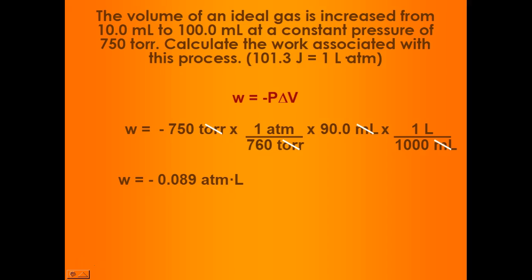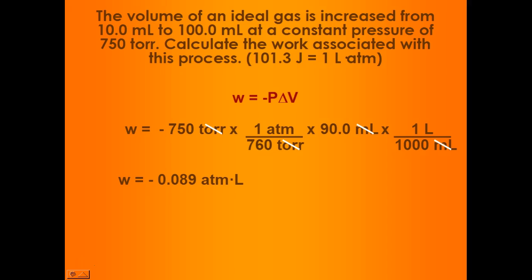So when your volume is expanding, we would expect to see a negative work term because the system is having to do work to make that expansion occur. While if we see a volume decreasing, we would expect to see a positive work term because the surroundings are doing work on the system.